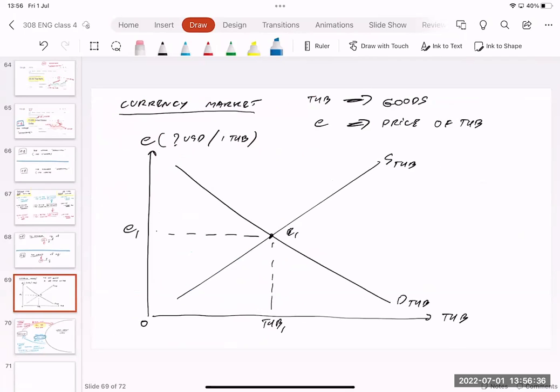Demand for Thai baht is about the people who want to buy Thai baht. People are going to want to buy Thai baht when they have economic activity that makes money flow into our country. Supply for Thai baht: people are going to want to sell Thai baht if they have a lot of economic activity that makes money flow out of Thailand. So far so good. This is how demand for Thai baht and supply for Thai baht come about.